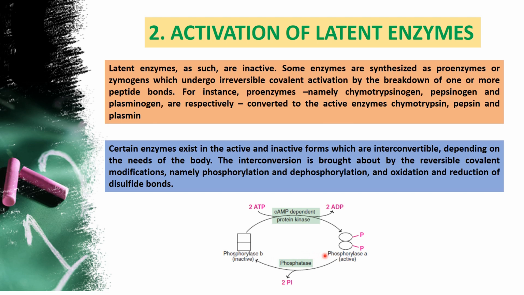Whenever it gets phosphorylated, at this position where phosphate is added, that enzyme is called active. This is another way of regulating enzyme activity.